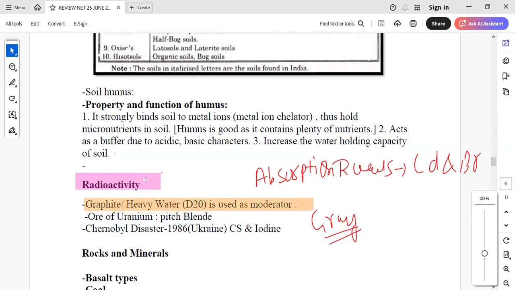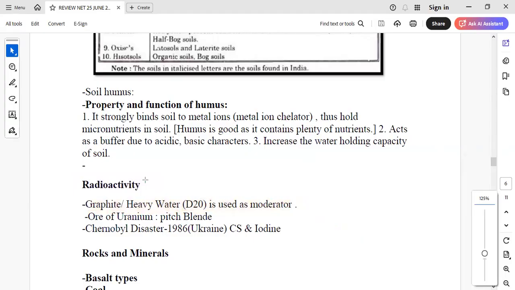Then they have also asked about pitchblende, which is the ore of uranium, and monazite. 2 other options were there, and one of them was the correct answer because they asked who is not. Then they also raised again the Chernobyl disaster. A few years back, they asked about the Chernobyl disaster, Ukraine 1986, which are the substances which are not emitted. So here, cesium, iodine, and one noble gas was there, but strontium is not there as a major, if I am not wrong.